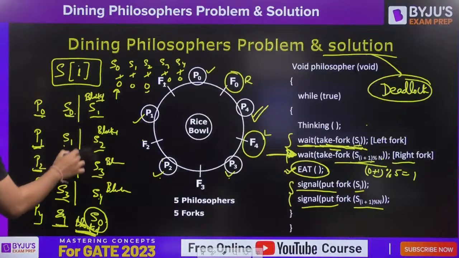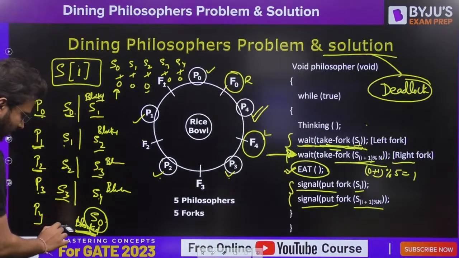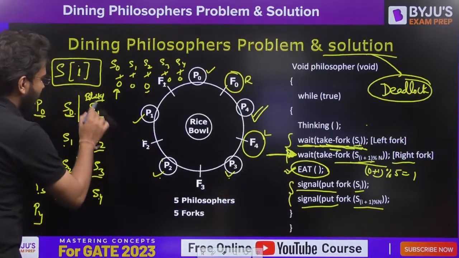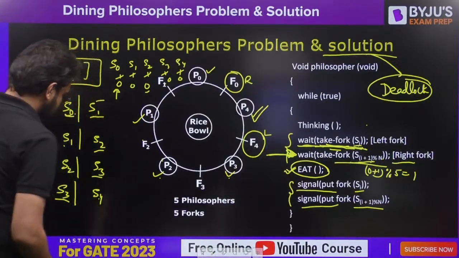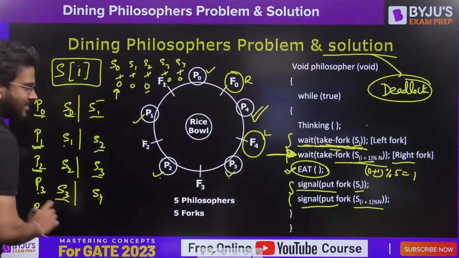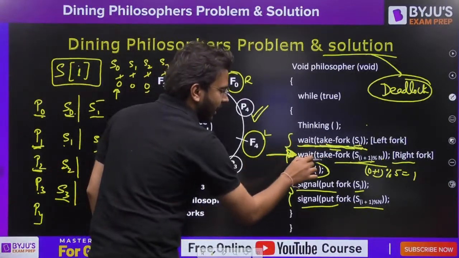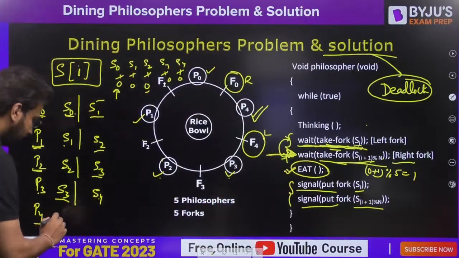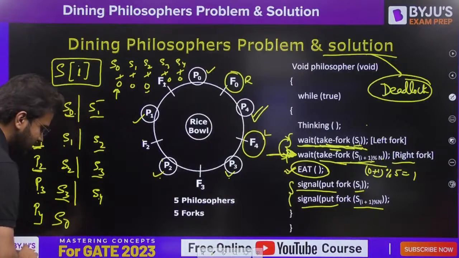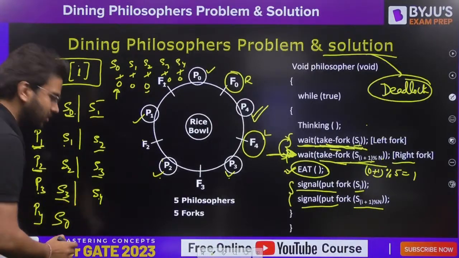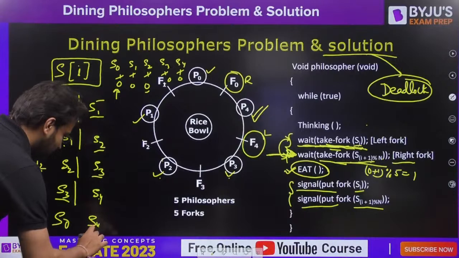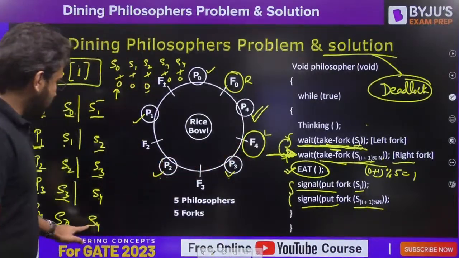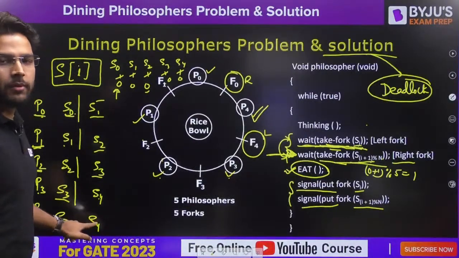So here we have these cases. Just in the last one, what we are doing here, carefully see this. We have P4 here. So instead of first picking left fork and then the right fork, we are interchanging these two statements. First it will pick its right fork, which is S0. It is going to perform wait operation on S0, and then it is going to pick its left fork, which is F4. That means it is going to perform wait operation on this semaphore S4.